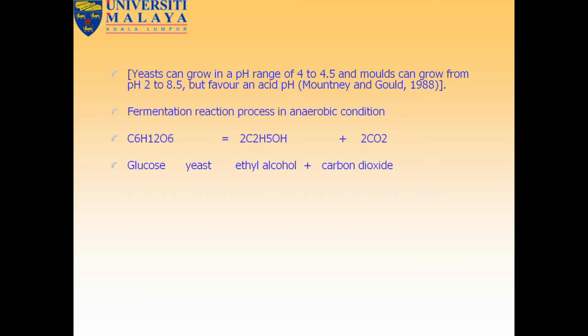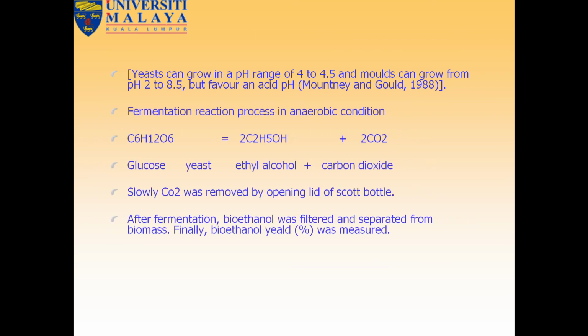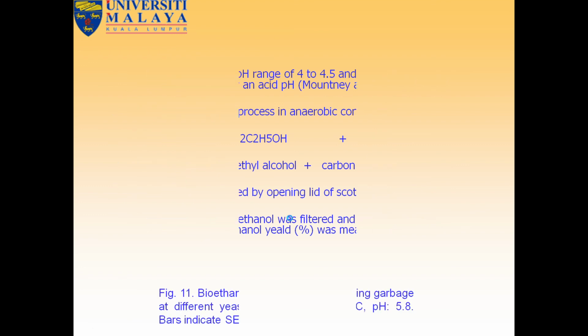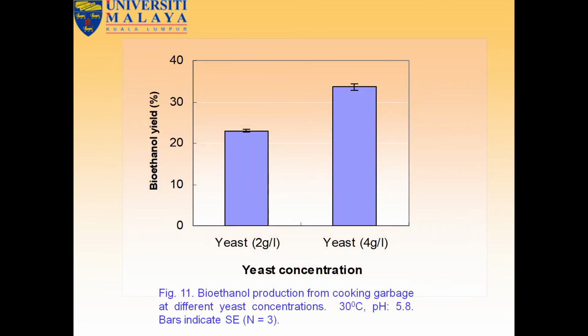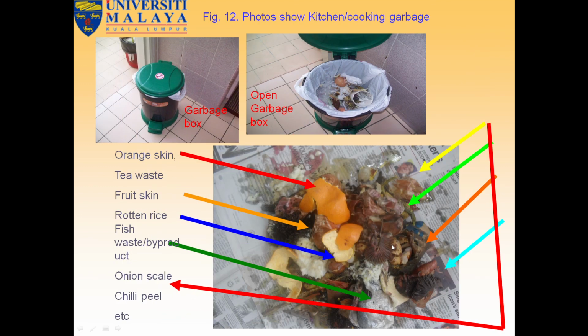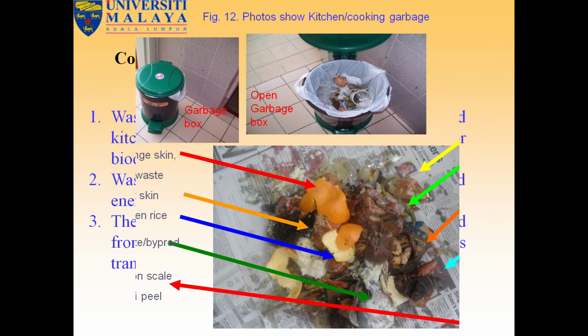Then we can see here the fermentation, using the same techniques. This is glucose plus yeast giving ethanol, alcohol and carbon dioxide, and we use cellulase and amylase also by the same process, with yeast at 4 grams. The ethanol yield was the highest in the case of yeast at 4 grams per liter. Here the photo shows the kitchen garbage, different types of garbage.